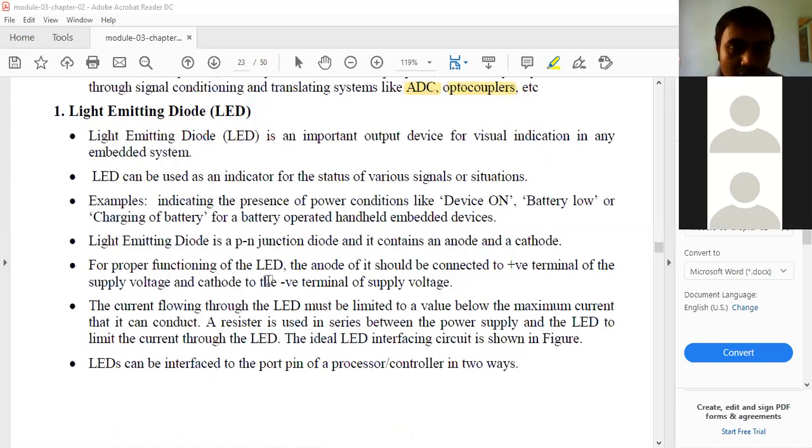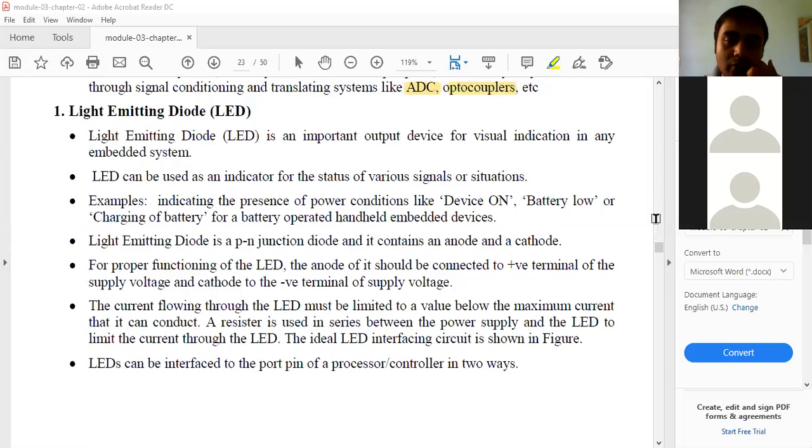For proper functioning of the LED, the anode should be connected to positive. Remember, the anode must always be connected to the positive and the cathode must be connected to the negative. We call this forward biasing. The current flowing through the LED must be limited to a value below the maximum current. If more current than the limit flows, it will blow up the LED.